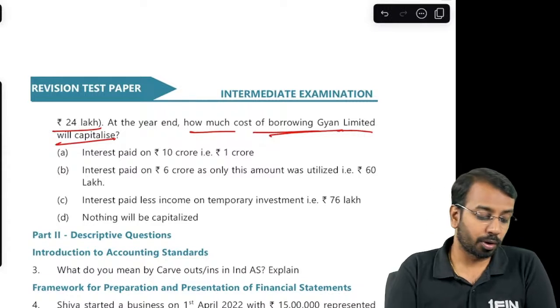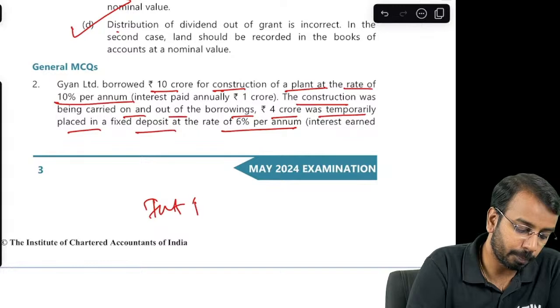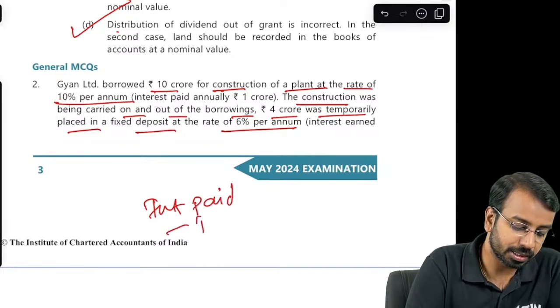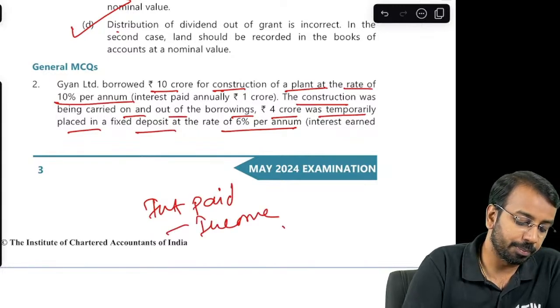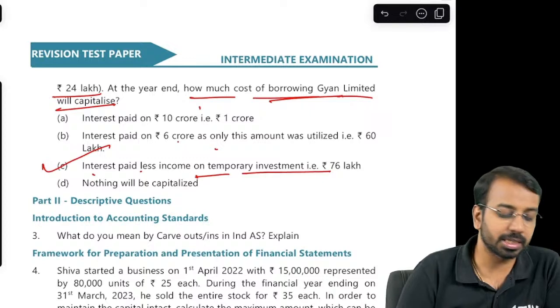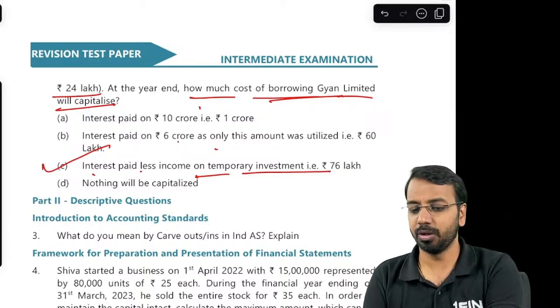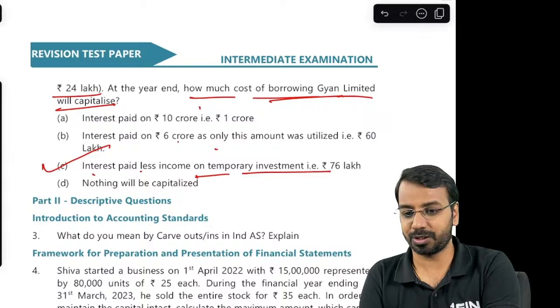Now, whenever there is a borrowing, how do we capitalize? We will see how much is the interest paid minus income on temporary investment. So interest paid on 6 crore, but investment is not given. Interest paid less income on temporary investment. So option C is the correct answer. Pretty straightforward. You must be able to score 2 out of 2 in this type of questions.